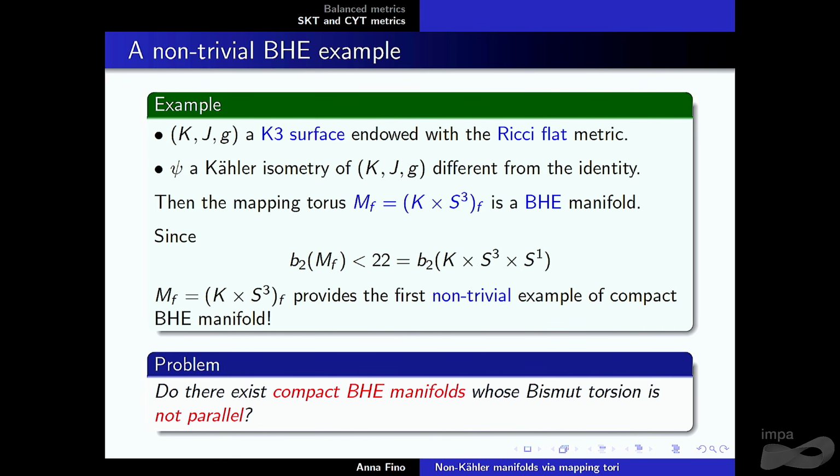Yes, of course, here the Bismut torsion is parallel. So the thing is, can we have some example which is non-parallel in some way? Maybe not, who knows? Even in the compact Lie group case, I do not know.